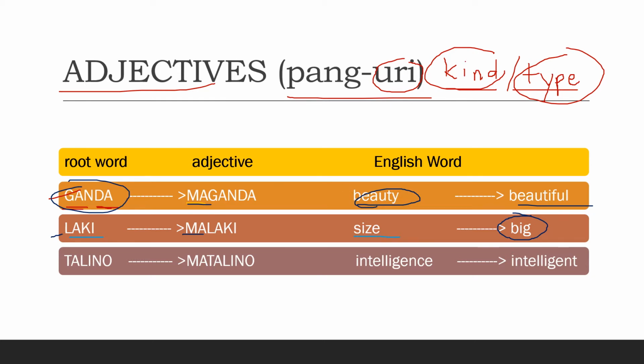Next is the word talino. And if we add the prefix ma, we can have the word matalino. And it means intelligent, from the root word talino, which means intelligence. Okay, again, ganda, maganda. Laki, malaki. Talino, matalino.